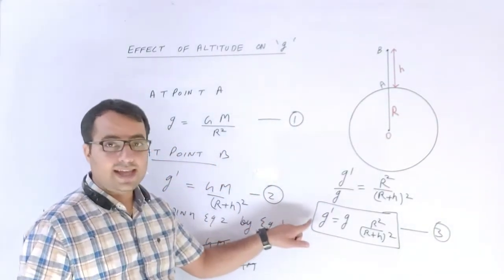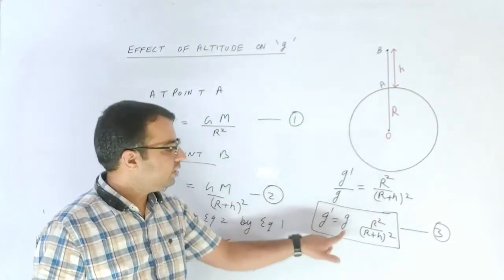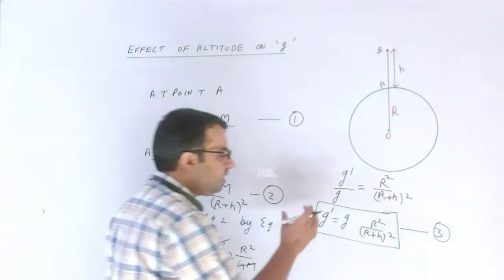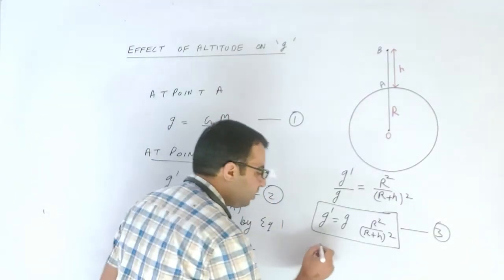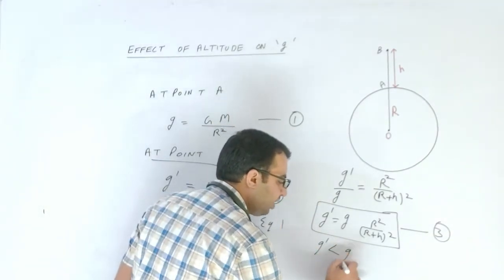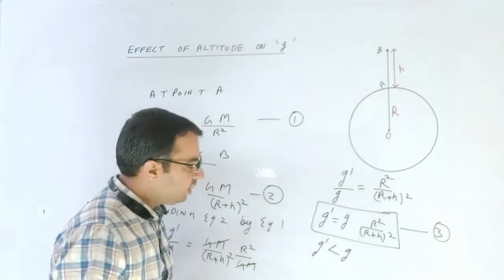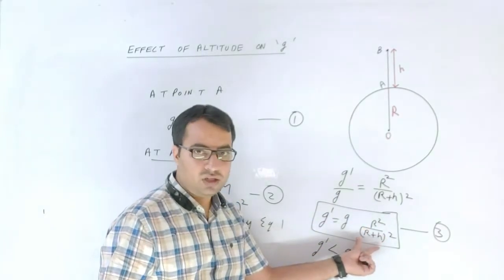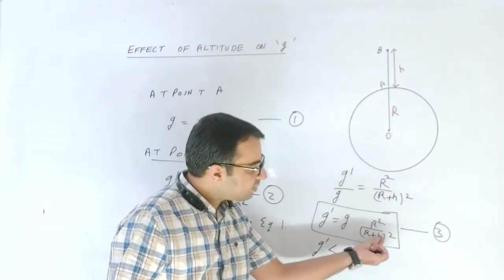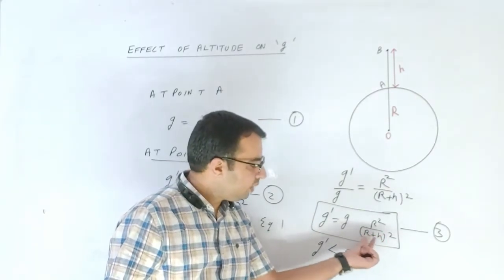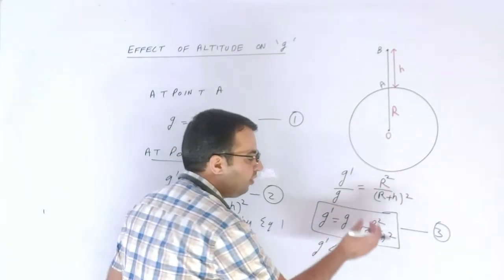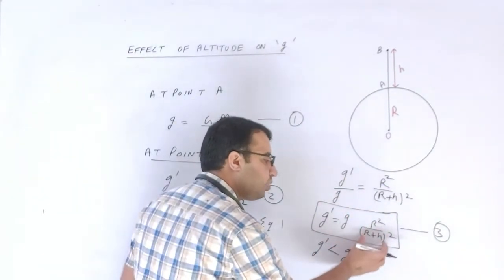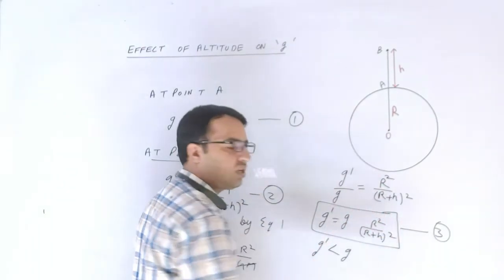So here g dash is the acceleration due to the gravity at point B, and g is the acceleration due to the gravity on the surface of the earth, that is point A. And this expression clearly shows that the value of the g dash will be less than that of the value of the g. How it is showing this? Because see, we are multiplying g with R square upon (R plus h) whole square, and we are adding something to R. h का वैल्यू बेटा जो है R में ऐड हो रहा है, तो डेफिनेटली द वैल्यू ऑफ द डिनोमिनेटर विल बी मोर देन दैट ऑफ द न्यूमरेटर. जो डिनोमिनेटर में है उसका वैल्यू जो है बड़ा होगा और जो न्यूमरेटर के अंदर है उसका वैल्यू छोटा होगा.